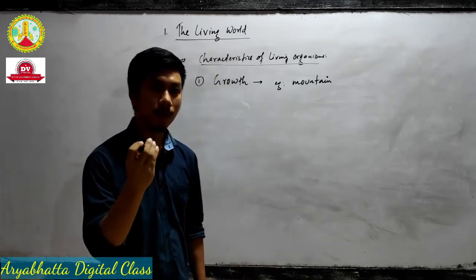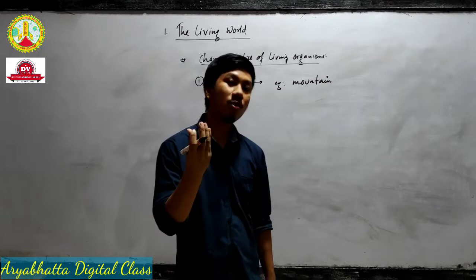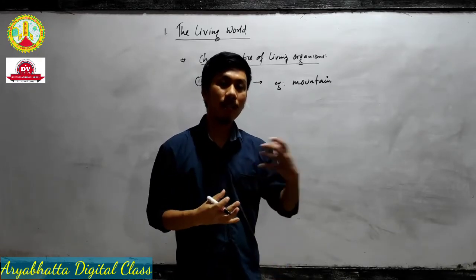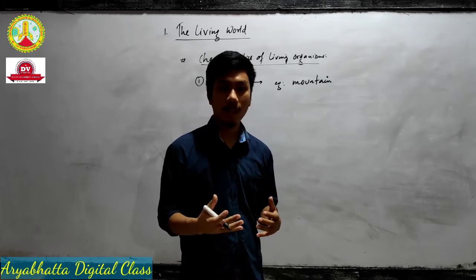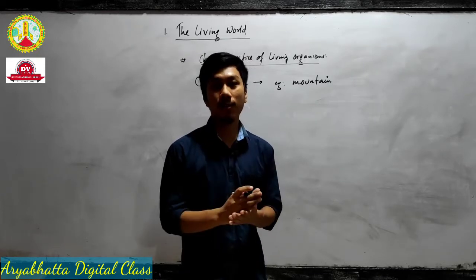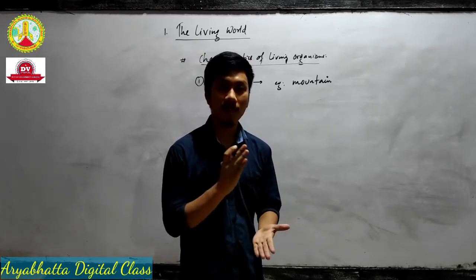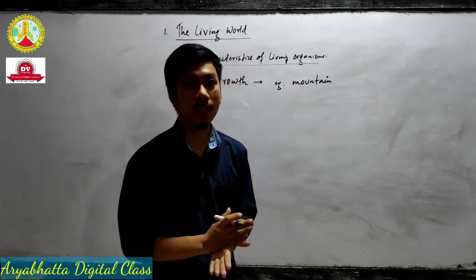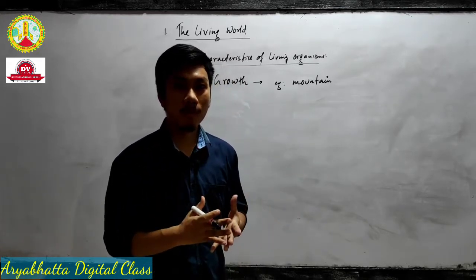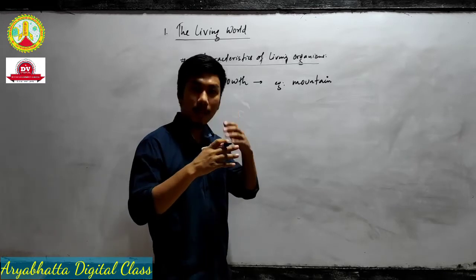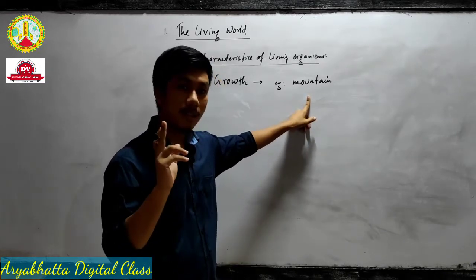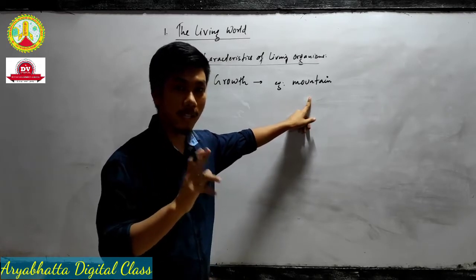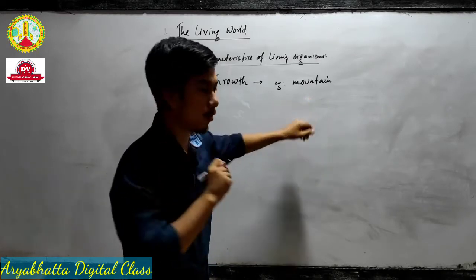But in the case of mountains, the growth is due to accumulation of other substances outside their body, like grass, maybe trees, small plants growing outside the body of the mountain. As a result, the mountain grows. Such growth we call extrinsic growth.